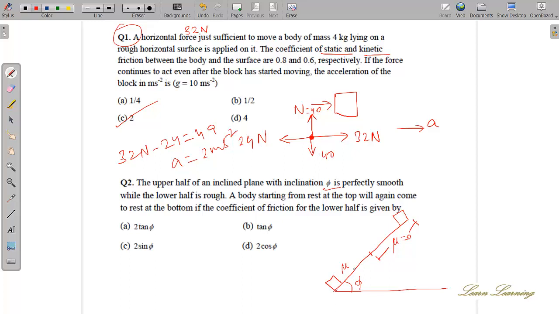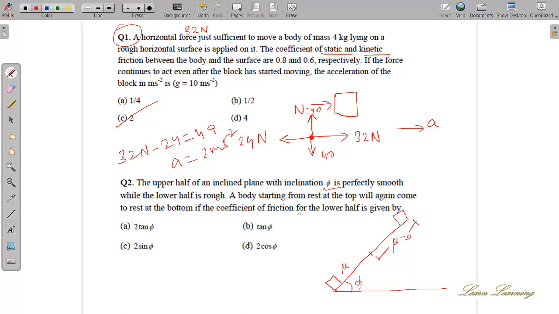The block is sliding. There is no friction for half of the block's travel, from the upper part to the middle part, so we move with some momentum. Since there is no friction, it will be accelerated forwards. You can just think of the upper part as someone pushing it. We can ignore the upper part and just consider from the middle part, where someone applies a force and it comes to rest at the bottom. Okay, fine, that you can do.